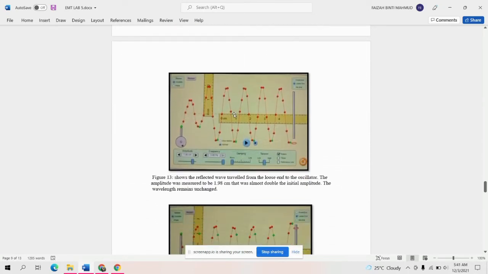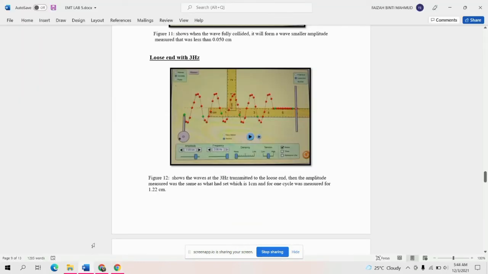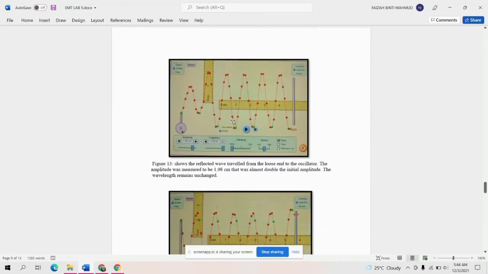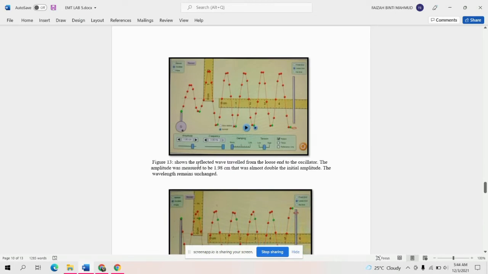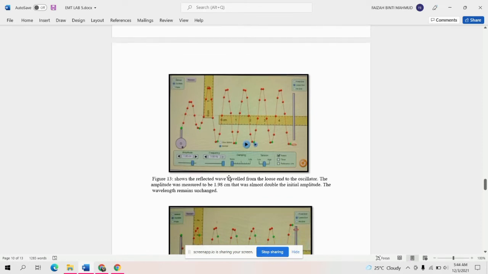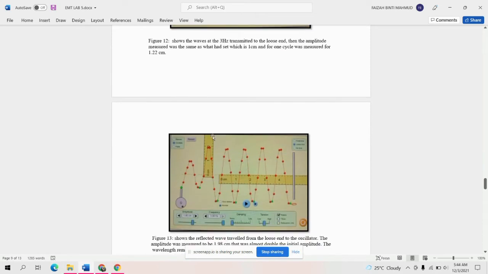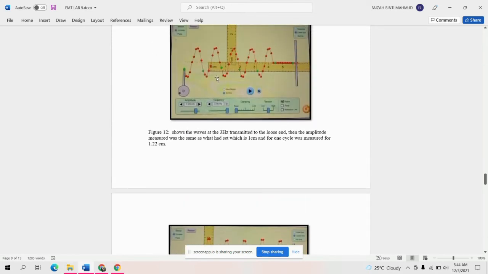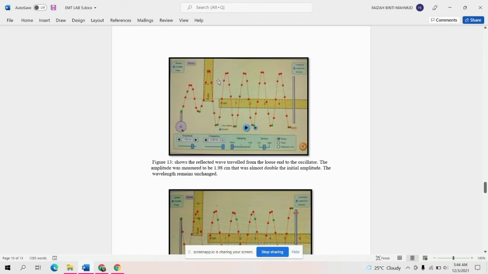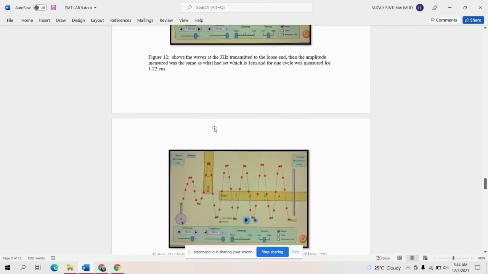Let's look at the second result. Figure 13 shows the reflective wave that travels from the loose end to the oscillator. The amplitude was measured to be 1.98 centimeter. It was almost double the initial amplitude, but the wavelength remains unchanged. This is the second result for the loose end with 3 Hz.